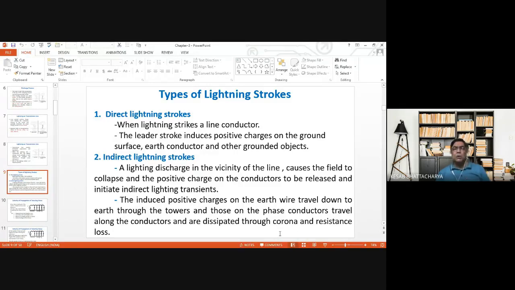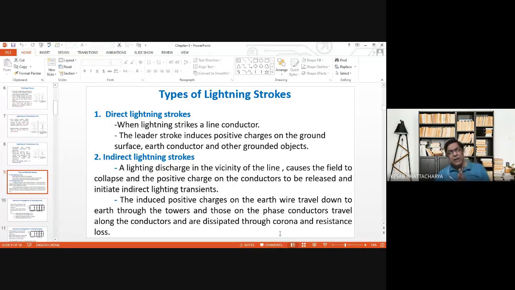So, though there is no lightning hit, because of the discharge in the upper atmosphere there is development of high voltage traveling waves in the conductors, due to which these insulators and other equipment connected in the lines may get damaged.